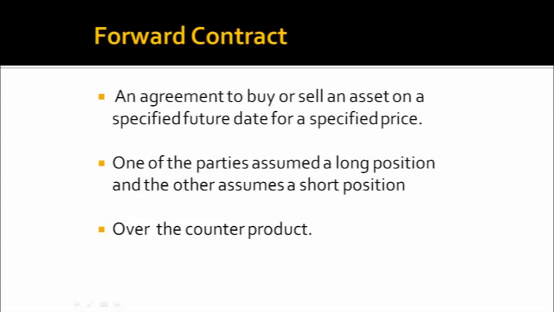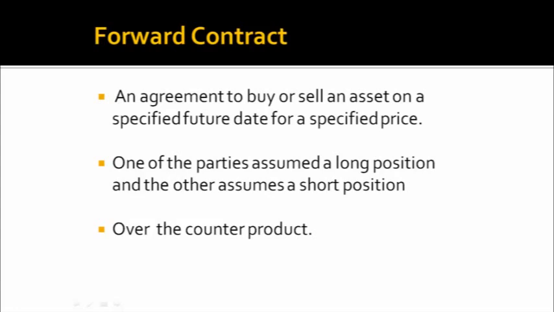So you can say that it's an agreement to buy or sell an asset. In our example, that asset was wheat on a specified future date. That means 6 months as per example. For a specified price, 10,000. One of the parties assumed a long position and other assumes a short position. So long position means one party agreed to buy the underlying asset, and short position is one of the parties agrees to sell the asset.